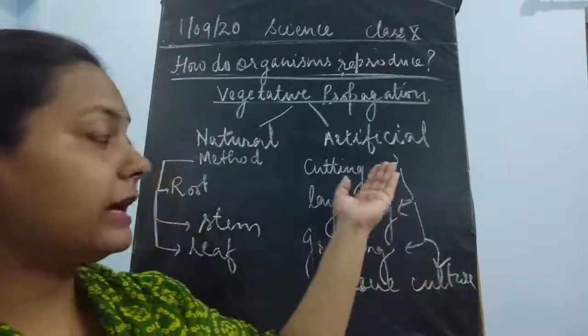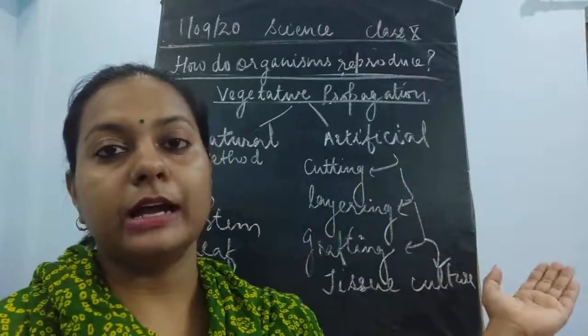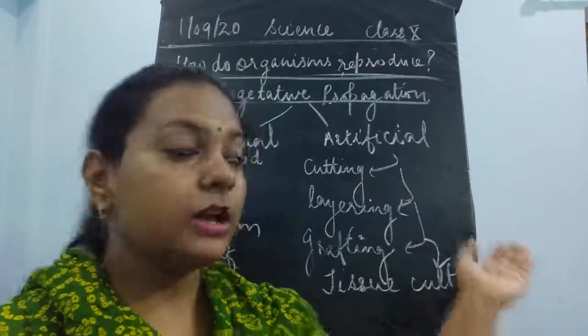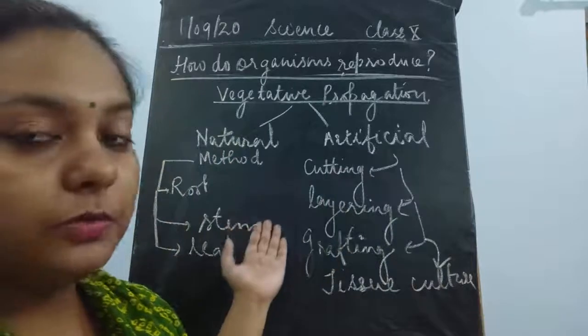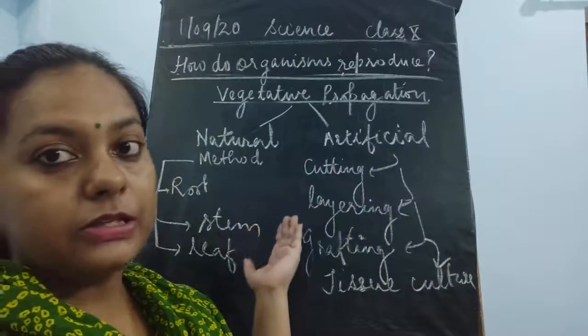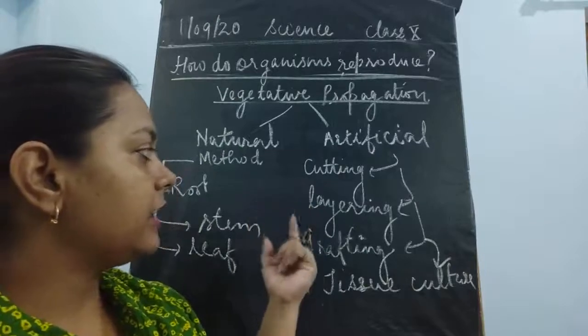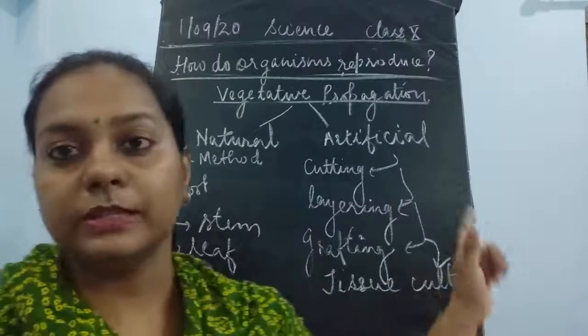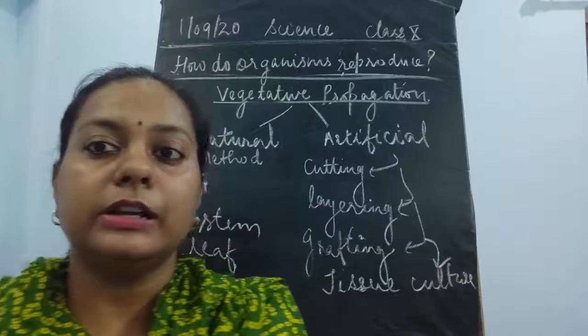Similarly, it could take place with the help of the artificial mode, which takes place with the involvement of human beings. And these are the following types, the examples being cutting, layering, grafting, tissue culture techniques. All these come under the artificial mode of vegetative propagation.